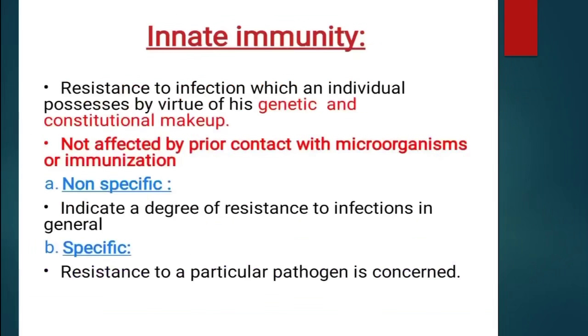So let us discuss innate immunity in detail. It is the basic resistance to infection which an individual possesses by virtue of his genetic and constitutional makeup, not affected by prior contact with organisms or immunization. Innate immunity is further divided into non-specific and specific. Non-specific indicates a degree of resistance to infections in general, and specific is resistance to a particular pathogen.